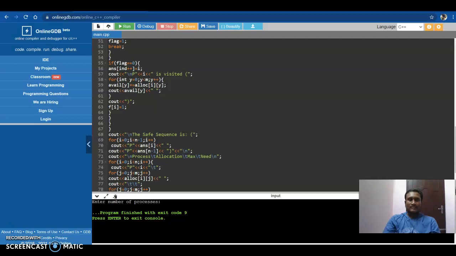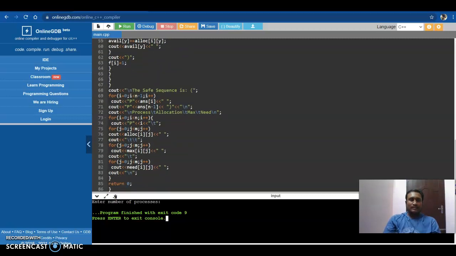cout P[i] is visited. For int y equals 0, y less than m, y plus plus, available[y] plus equals allocation[i][y]. cout available[y]. f[i] equals 1. cout the safe sequence is. For i equals 0, i less than n minus 1, i plus plus, cout P[ans[i]]. cout ans[n minus 1], process allocation maximum need. Return 0.